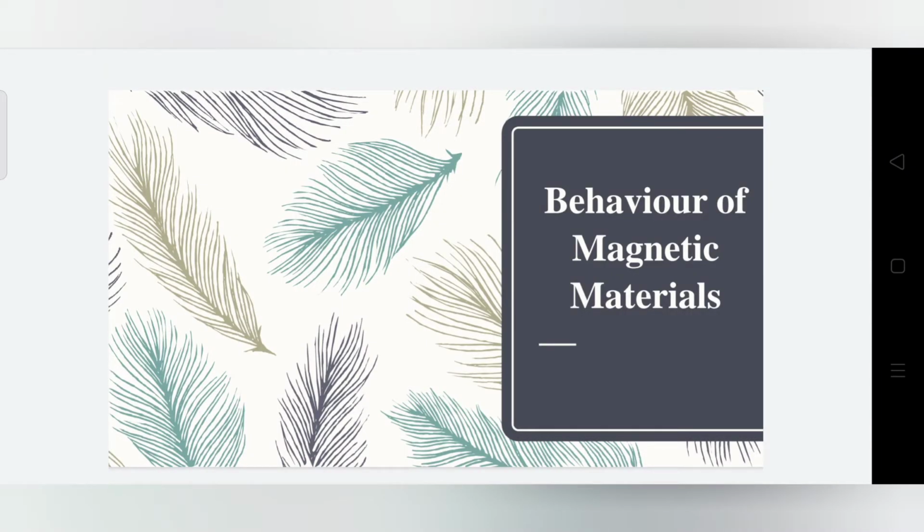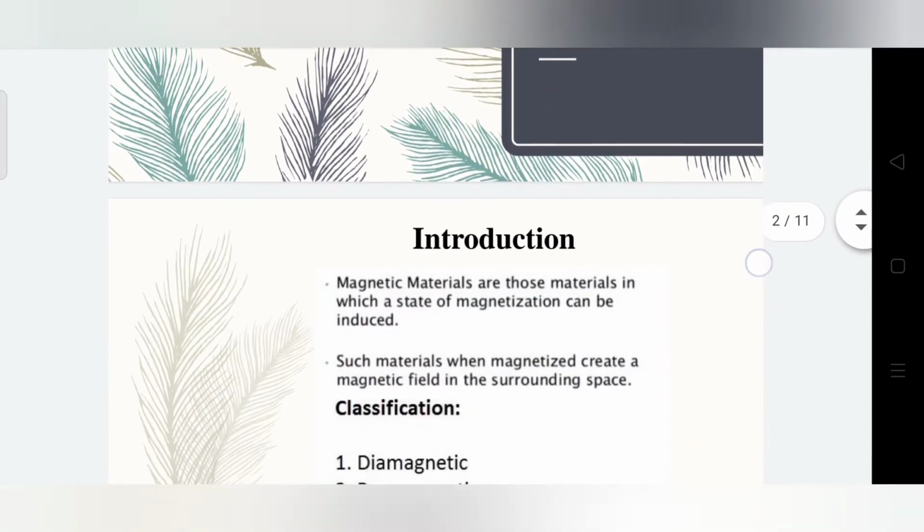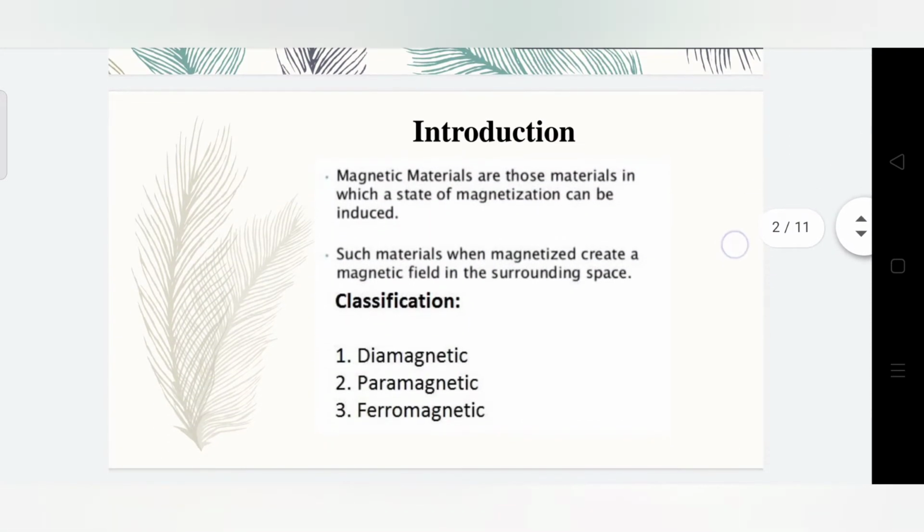Students, in this video we are going to see about the behavior of magnetic materials. Basically, the magnetic materials are classified on the basis of the presence of magnetic dipole moments in materials. A charged particle with angular momentum always contributes to a permanent magnetic dipole moment: orbital magnetic dipole moment, electron spin magnetic moment, and nuclear spin magnetic moment.